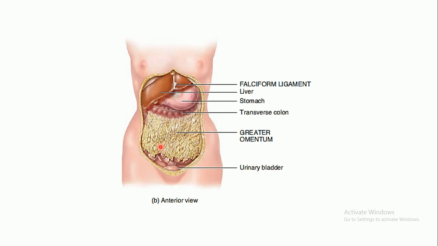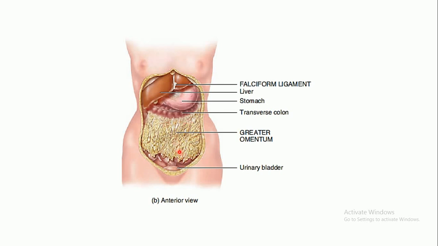It is the largest peritoneal fold, which drapes over the transverse colon. This is the transverse colon, so it is draping from here. It also drapes over the coils of the small intestine, which is located over here. So this is to do with the location of the greater omentum.